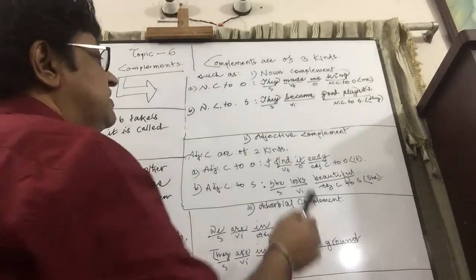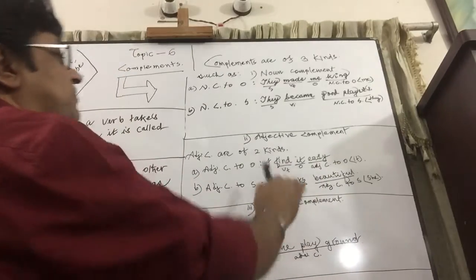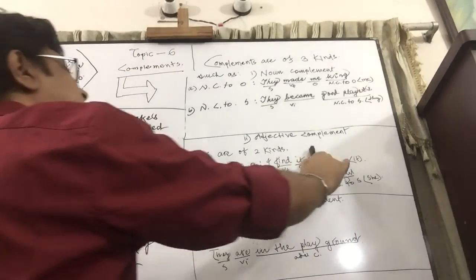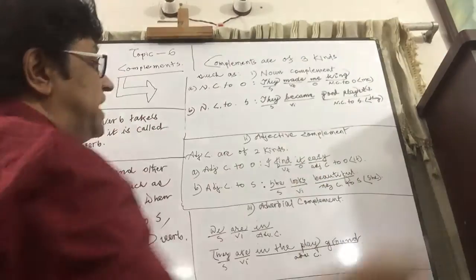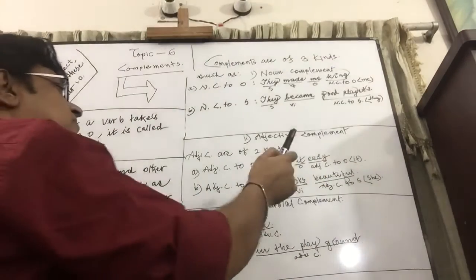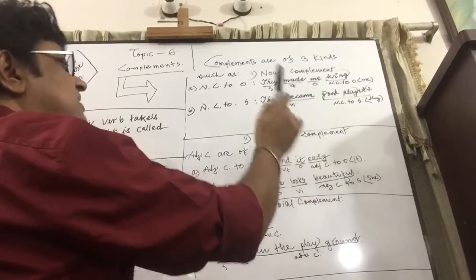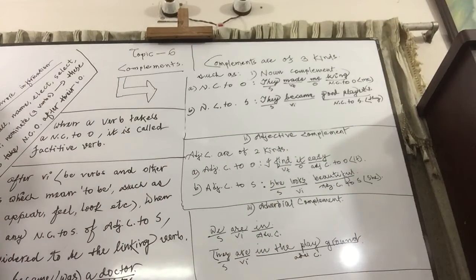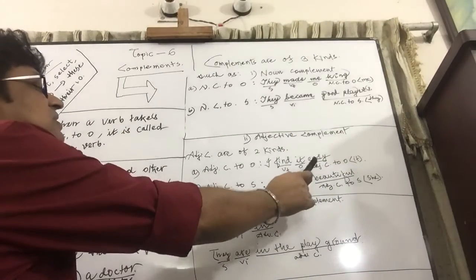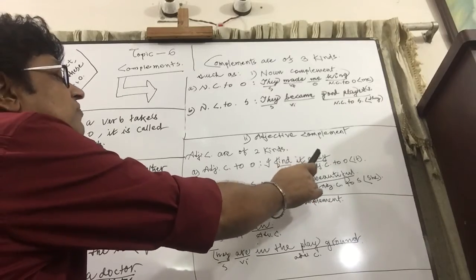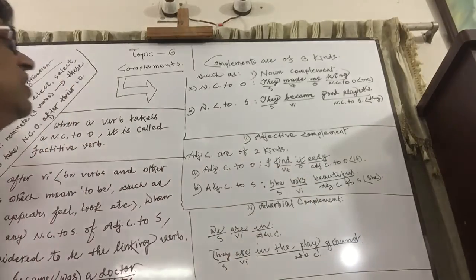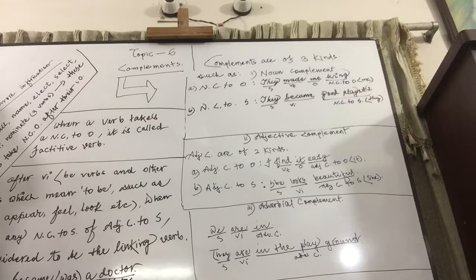What? It seems to me easy. That is, I find it easy. If you leave out easy, the predicate will remain incomplete. That's why easy is called a complement. And as it is an adjective that qualifies it, it is called adjective complement to object, it.